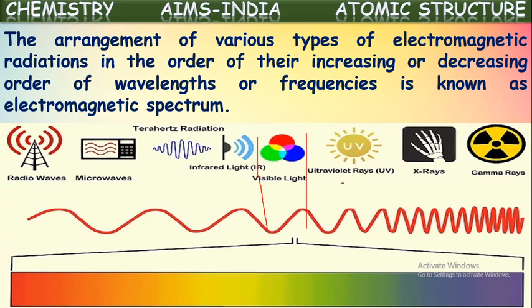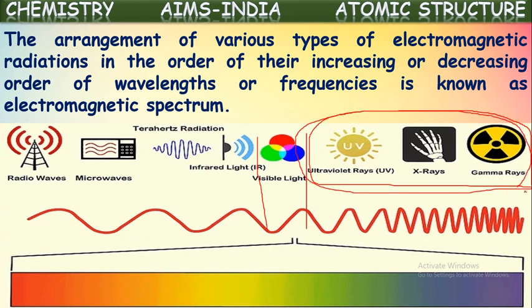Out of this, the radiations which are after the visible radiation have greater energy and a lower wavelength. These are radiations which can cause harm to us. These are hazardous radiations, so we should not be exposed to them. They may cause damage to our body. The radiations with a lower frequency or greater wavelengths do not cause any harm to us.